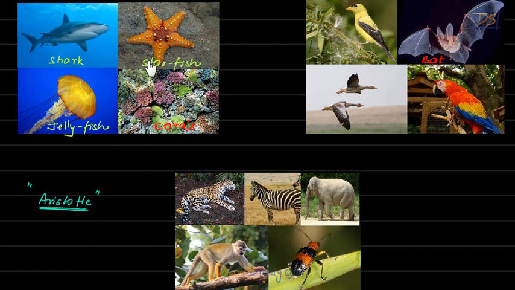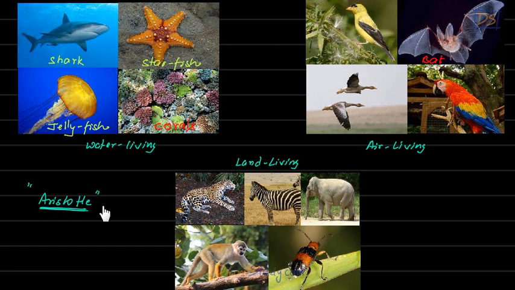He made one group like this, where he kept all fishes and other organisms which used to live in water. Then he made another group like this, and they were all air living, basically all the birds and other organisms which could fly. Then he made one more group which was called land living. In this group, all the normal animals, insects and human beings would come.